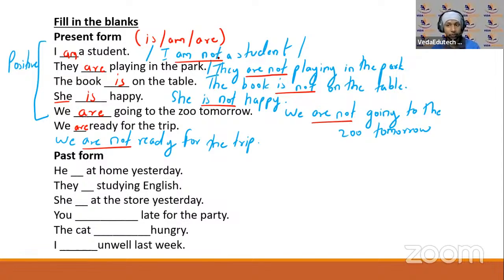ठीक है, कुछ नहीं होगा. आप लोग form भी जानते हैं. How do you write that? I am a student. Am I a student? जो helping verb be forms आते हैं वो आगे आ जाएंगे. Am I a student? Okay.